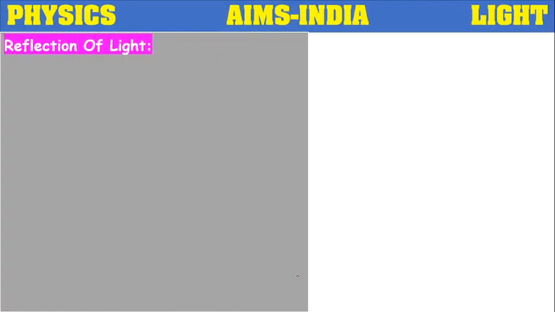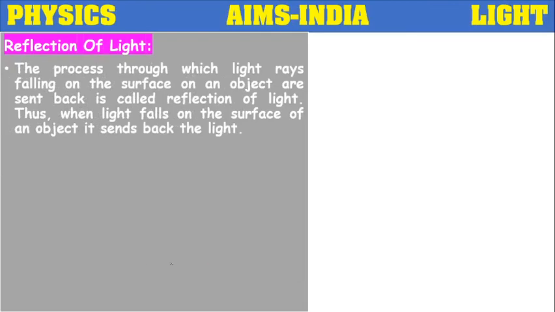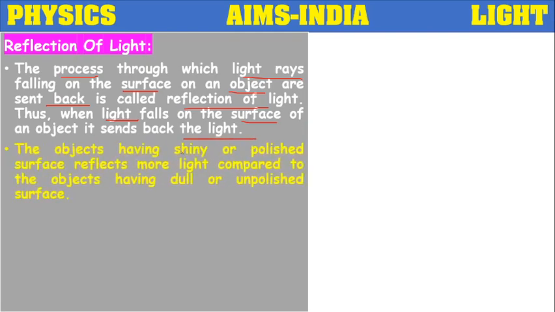So next, let's discuss about reflection of light. The reflection of light means the process through which light rays falling on the surface of an object are sent back into the same medium with the same angle is called reflection of light. So whenever a light falls on the surface of any object, the object or the surface will send back that light. So that is called reflection.